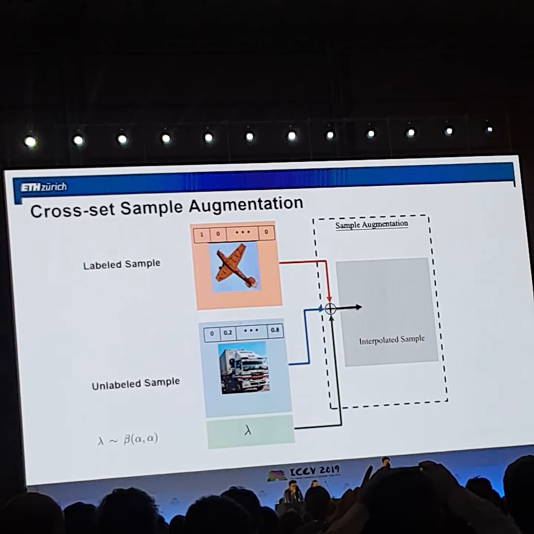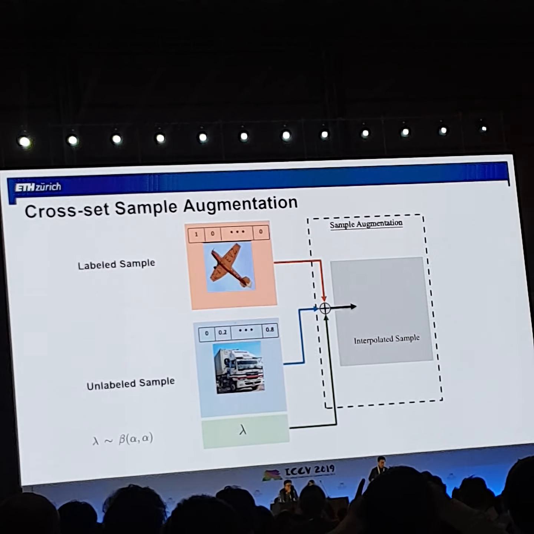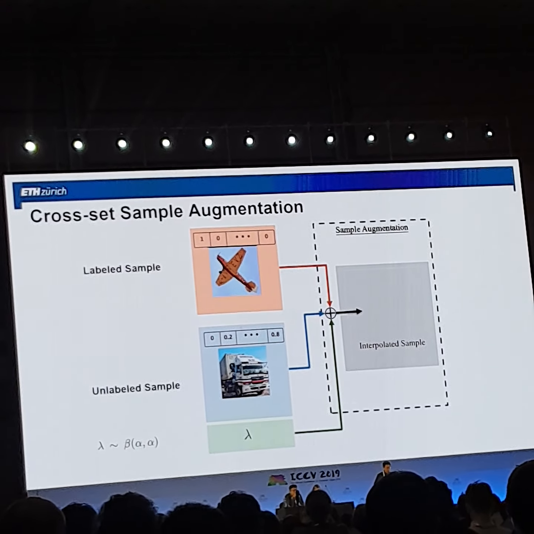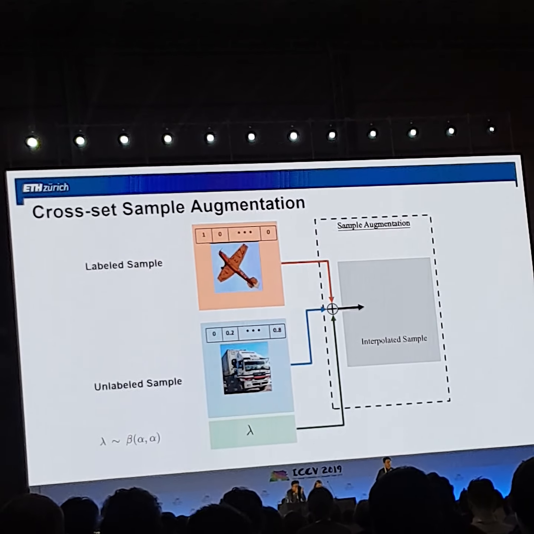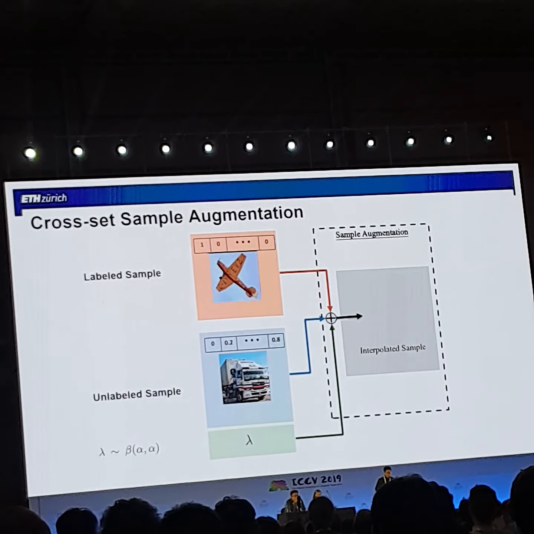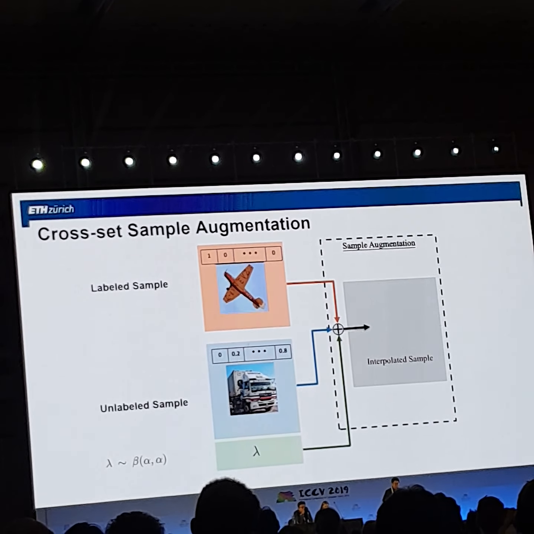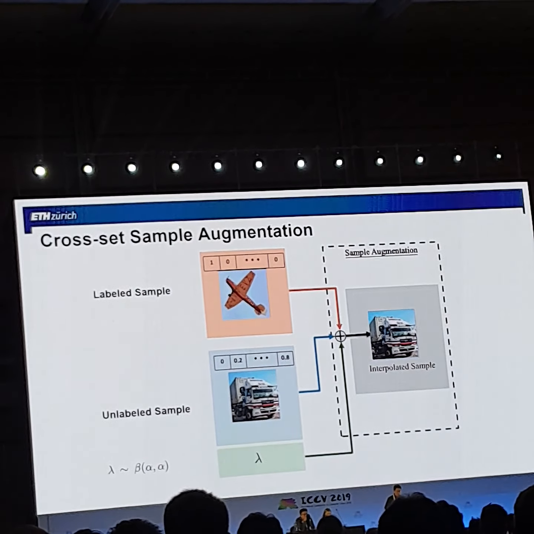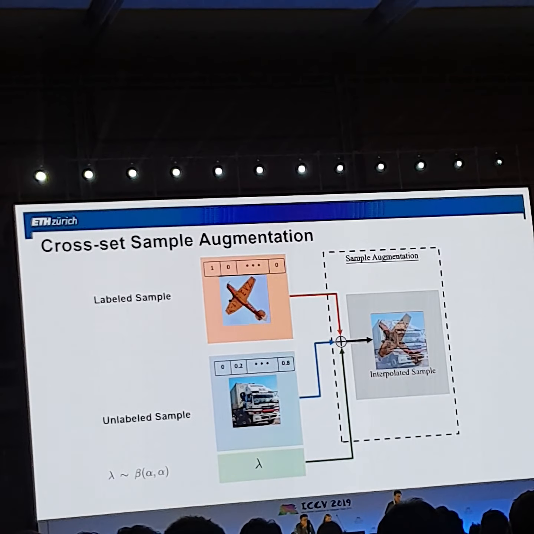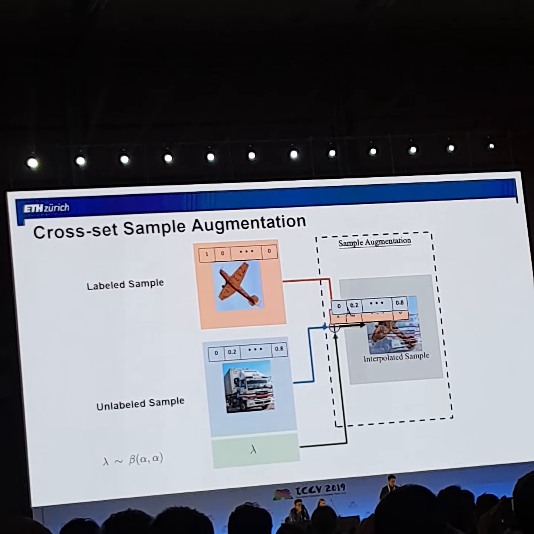We randomly sample a labeled image and an unlabeled image along with an interpolation factor between 0 and 1. We generate new training samples by interpolating between them. And in addition, we make use of a pseudo-label for the label interpolation.